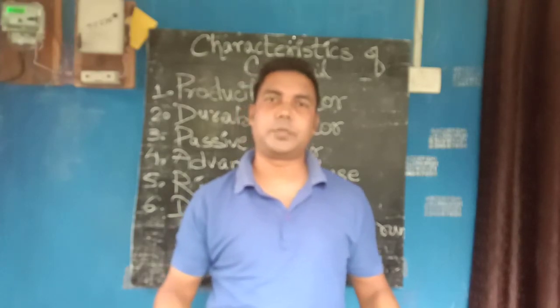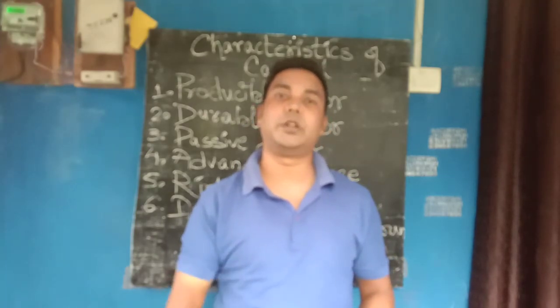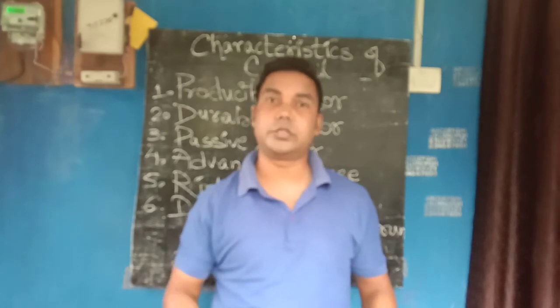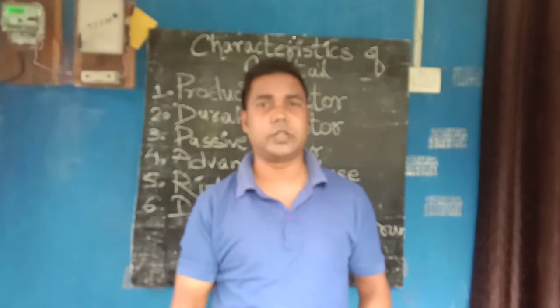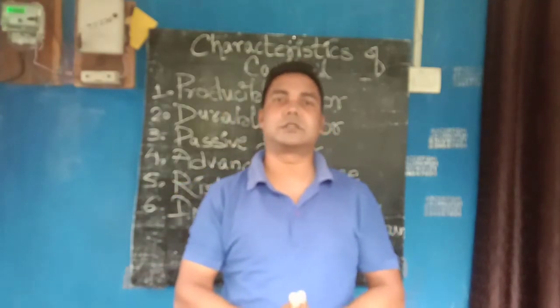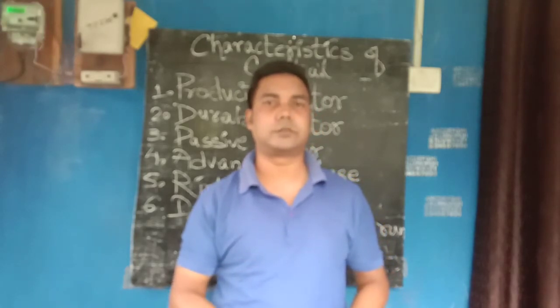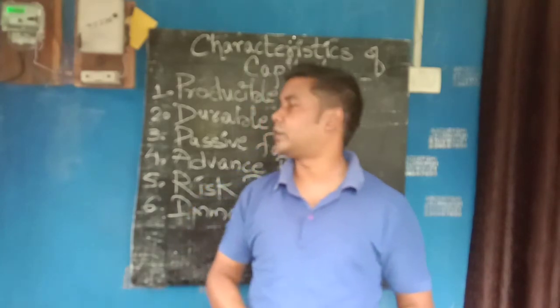Capital is a durable factor because capital can be used for a longer period of time: 1 year, 2 years, 3 years, 5 years, 10 years. It lasts for decades. It can be used for a long period. So it is a durable factor.